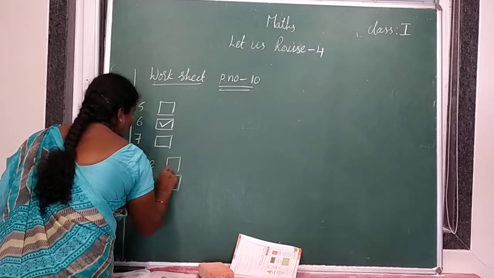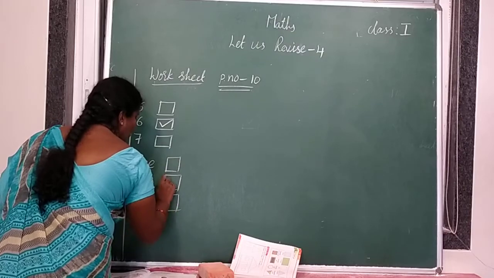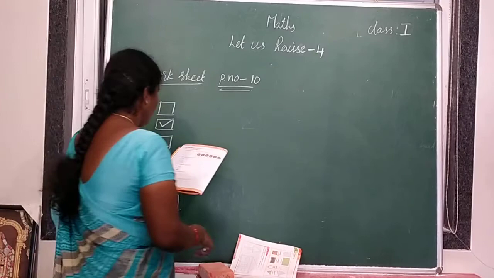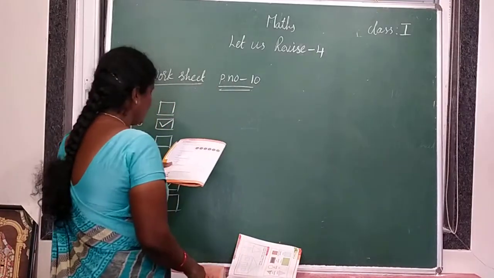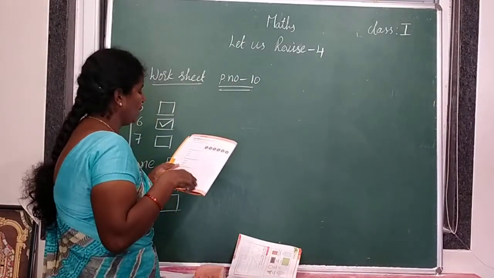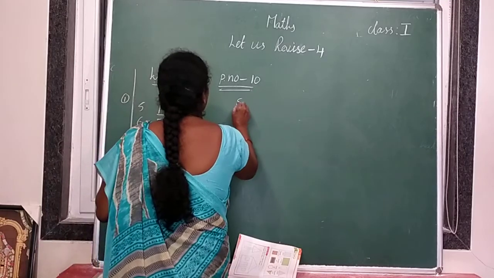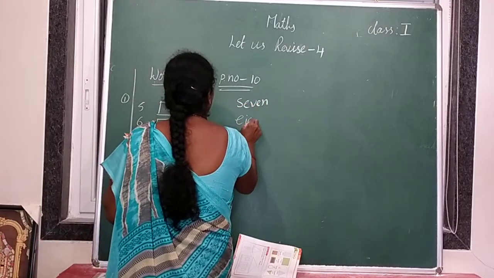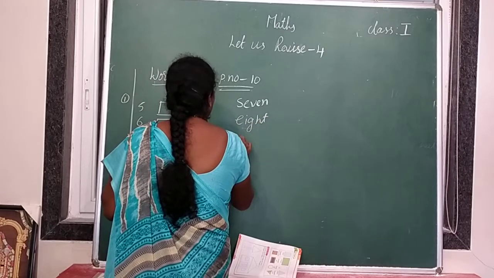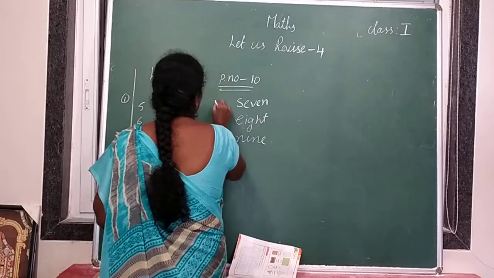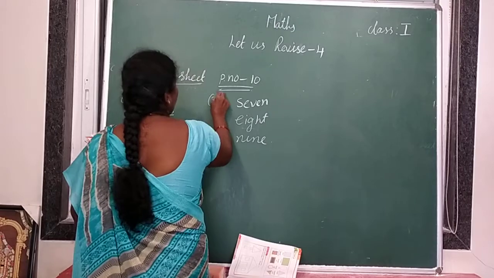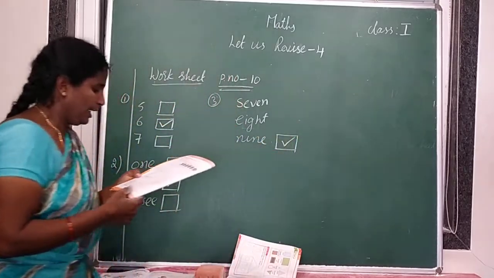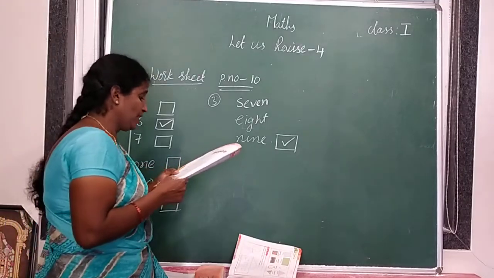Which option? What is the number name? Two. Next, third one. The number name of 9 is. What is the 9 spelling? Seven, eight or nine? What is the number name of 9 spelling? Nine.